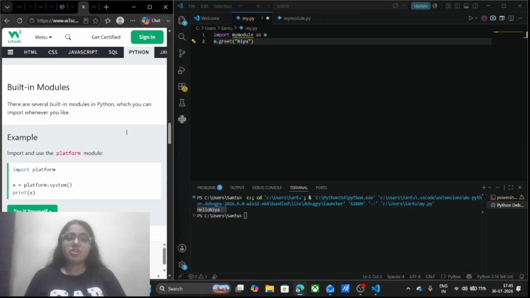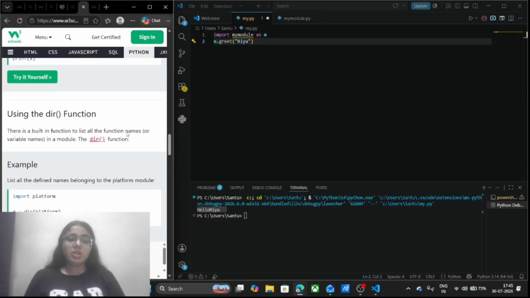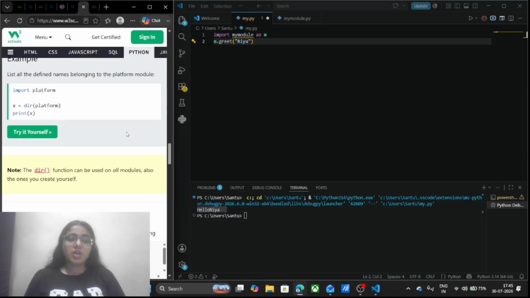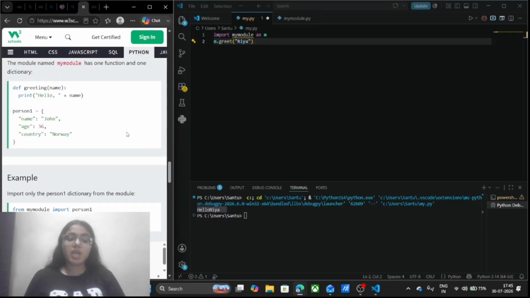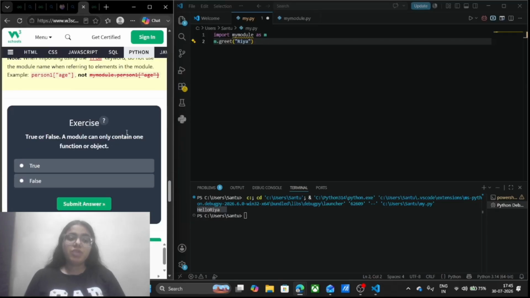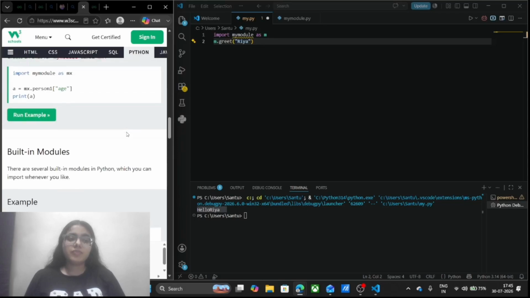Moving forward to the built-in modules. There are several built-in modules in Python like platform, dir, math, and the date and time module. We are going to study all of these in depth.